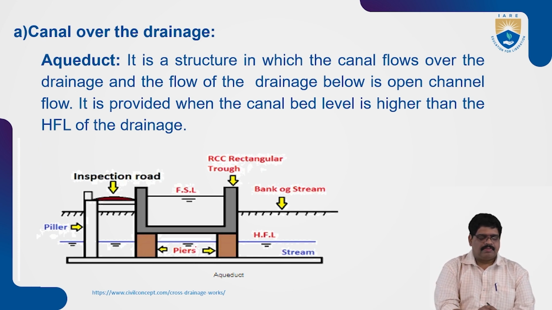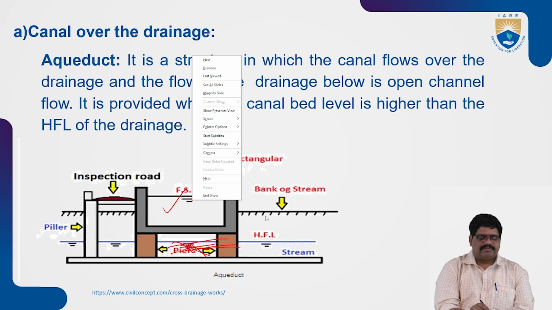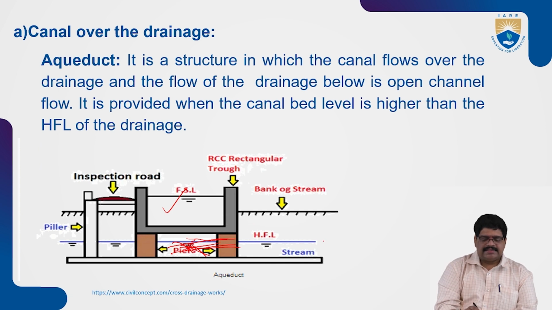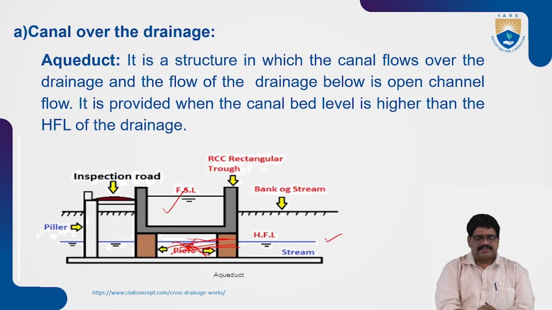Here the drainage forms at the bottom, and of course this is a cross section. Above it there is a canal passing over the drainage bed. The canal is constructed above the HFL, the high flood level. Some space is left for the flow of the drainage.